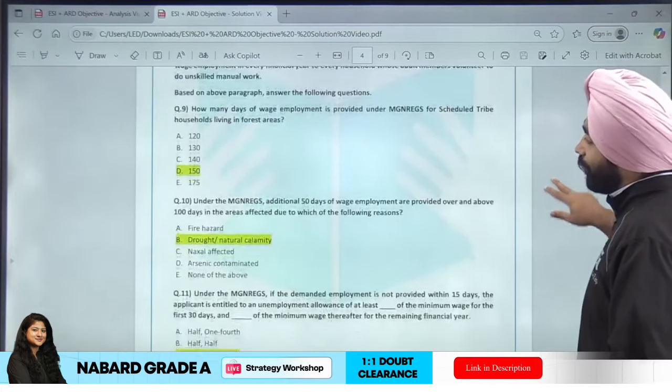Let's come to the next question, that is from ESI current affairs. Majority of students always ask me whether we have to prepare ESI current affairs for a 2 marker or not. You should prepare. You can see the example in front of you. National Sickle Cell Anemia Mission was launched in Union Budget 2023 with a very important objective, that by 2047 we have to eliminate sickle cell disease, and this is what they have asked.